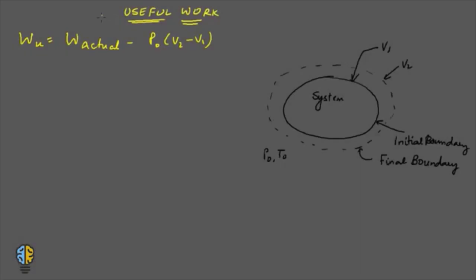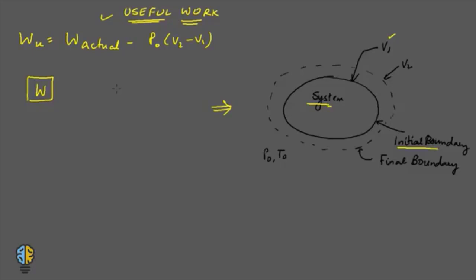Let us now discuss what is useful work. Now, if you look at this diagram in which you have a system, initially the system volume is V1. If the system volume is V1, you have a certain boundary for that system. Now, let us say the work that is done by the system is W. So this is the work that is done by the system.